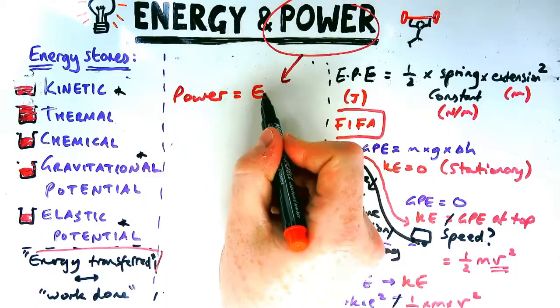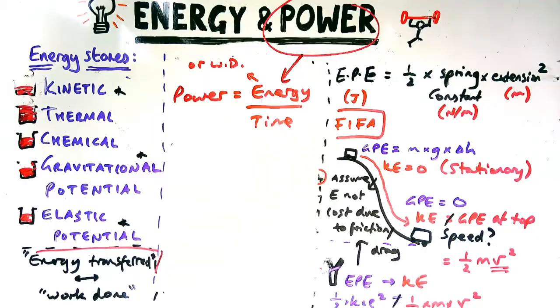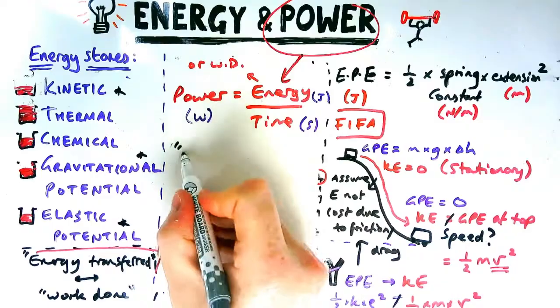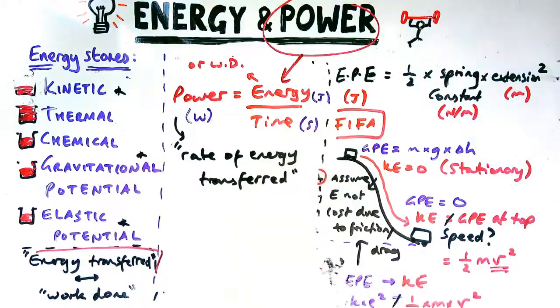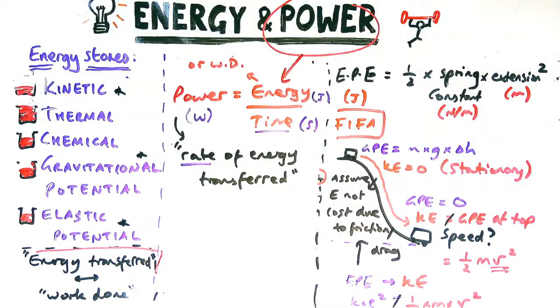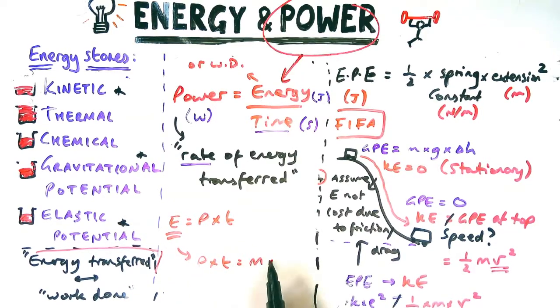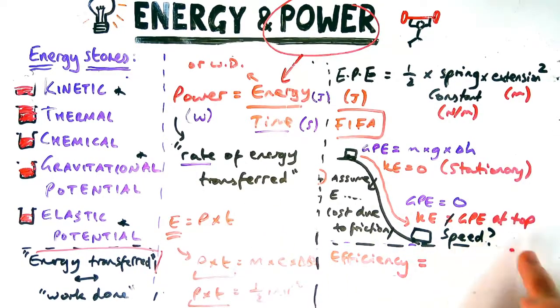Okay, now power is essentially an equation. So there's a definition for it, but the equation we're given is energy or work done divided by time. It's measured in watts, or capital W, and it is the rate of energy transferred. Really good word to use, that rate. Rate just means something divided by time, or per second. Now it really comes up a lot in paper 1. You could be asked to substitute it in instead of energy in the specific heat capacity equation or in the kinetic energy equation, so just be aware that's one of the sneakiest things you could get in a multi-step equation: power times time instead of energy.